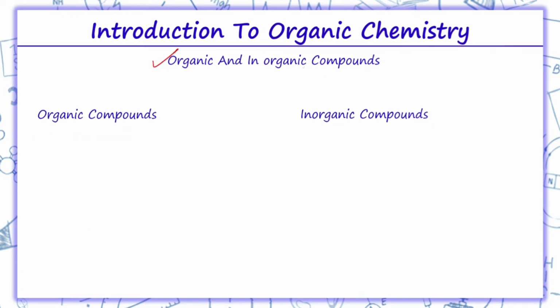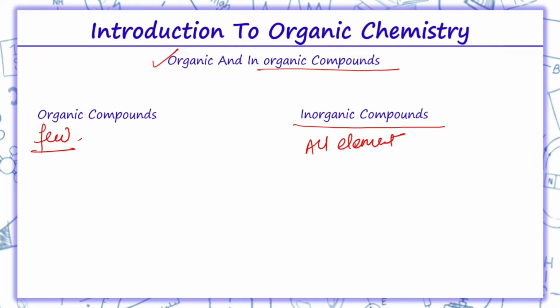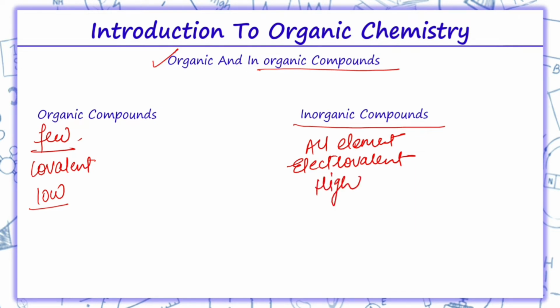Next is organic and inorganic compounds. Now what are organic compounds? There are certain few elements which form organic compounds, like carbon, hydrogen, oxygen, nitrogen, sulfur, phosphorus, chlorine and bromine. But inorganic compounds can contain all elements. Coming on to the bonding part: organic compounds have covalent bonding, but inorganic compounds have electrovalent, or we can say ionic bonding. Melting and boiling point: organic compounds have low melting and boiling points, but inorganic compounds have high.